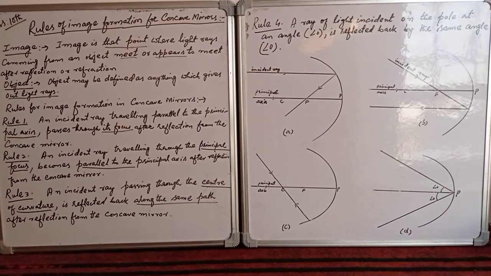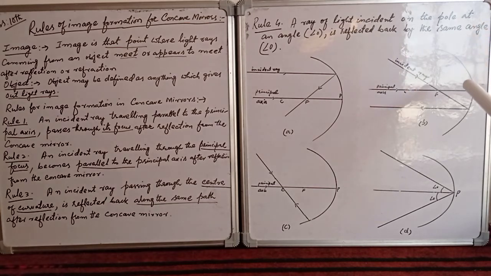Now rule number second, dear students, says an incident ray traveling through the principal focus becomes parallel to the principal axis after reflection from the concave mirror. So rule number two says that if an incident ray is falling on a concave mirror and that incident ray is passing through the principal focus of the concave mirror, after reflection from the concave mirror, that ray becomes parallel to the principal axis.